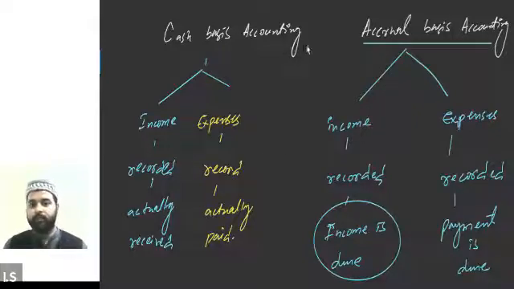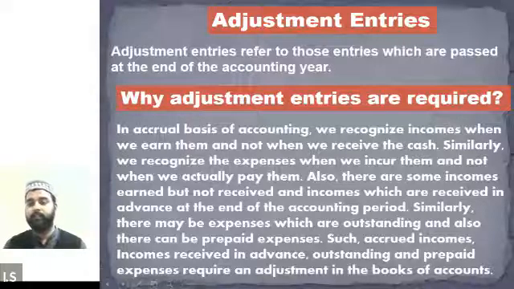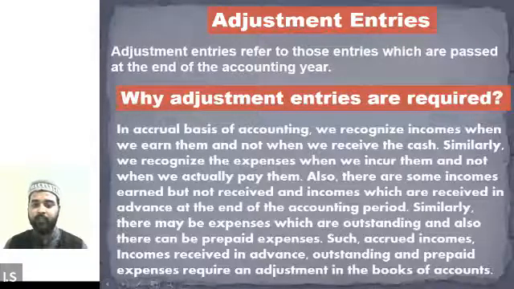So now, because most of the time we record the expenses on cash basis, in order to adjust those expenses and income, we have to make adjustment entries at the end of the year. That is why we are doing the adjustment entries. You getting my point? So what are adjustment entries? Adjustment entries are those entries which are passed at the end of the accounting year. Why are adjustment entries required? Because in accrual basis of accounting, we recognize income when we earn it and not when we receive the cash. Similarly, we recognize the expenses when we incur them and not when we actually pay for them.